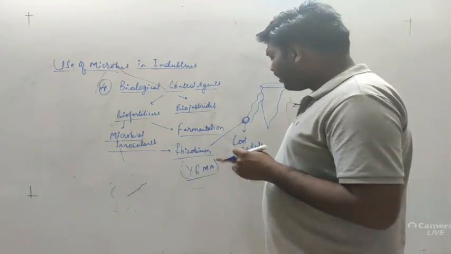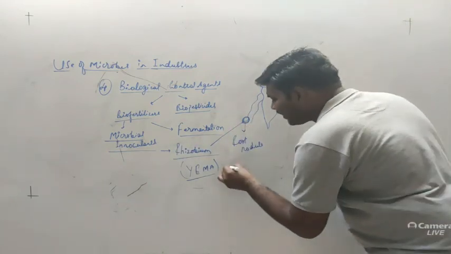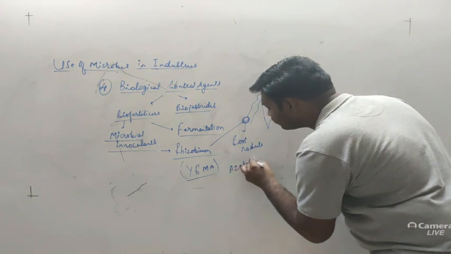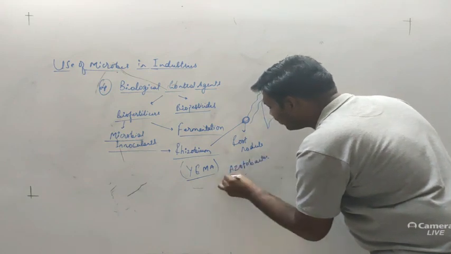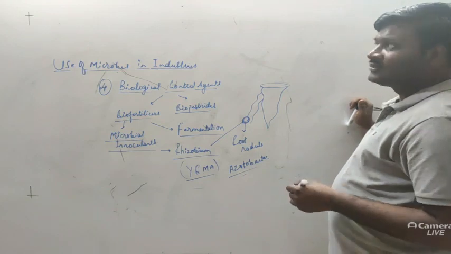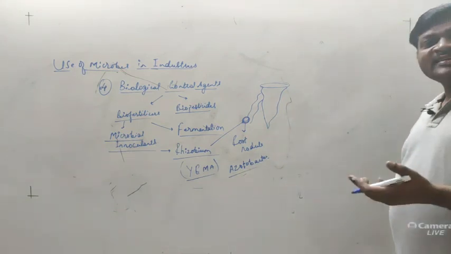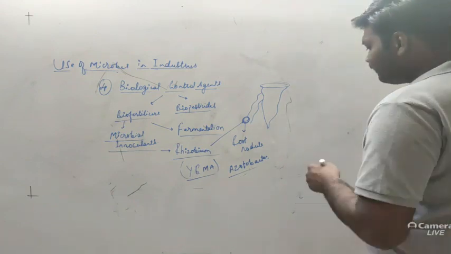Apart from rhizobium, a few more examples are Azotobacter, which is responsible for fixing atmospheric nitrogen as well as helpful in the fixation of various important minerals.